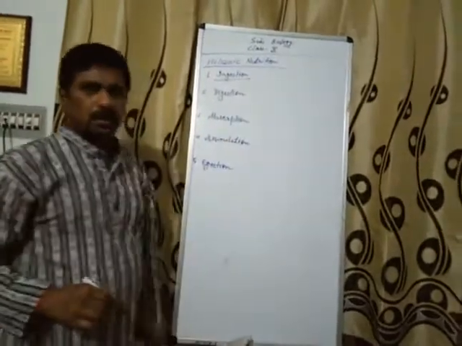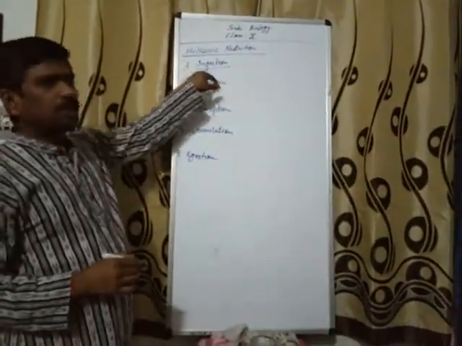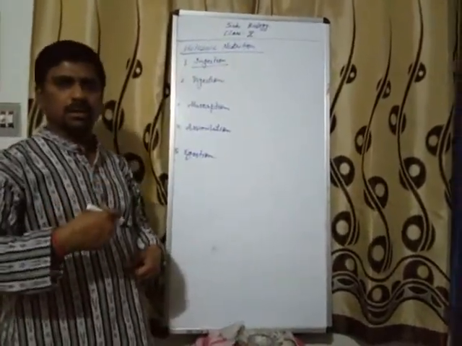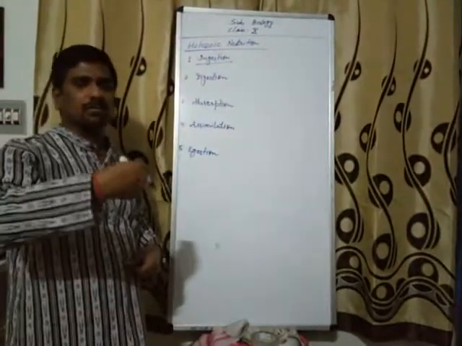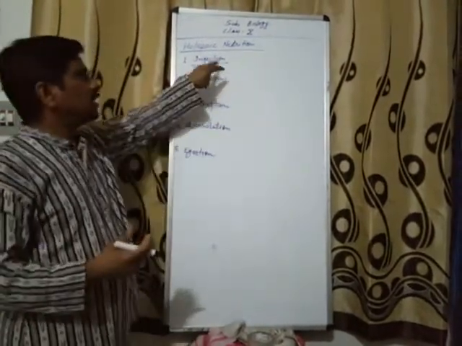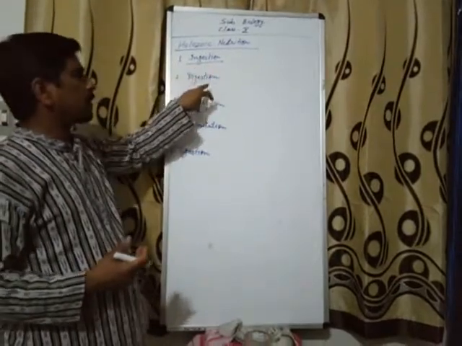Ingestion. Ingestion means taking food inside the body. The process of taking food inside the body through various organs is known as ingestion.